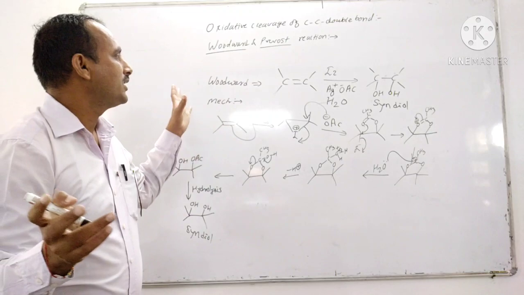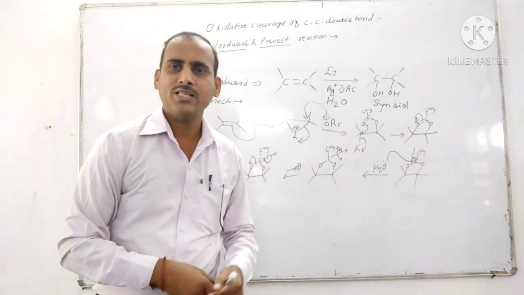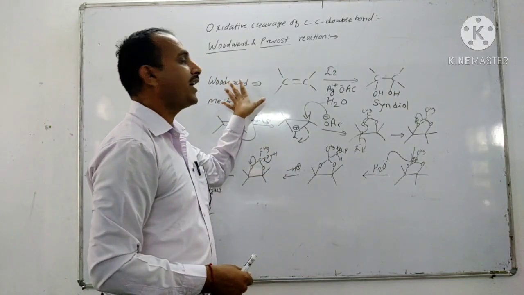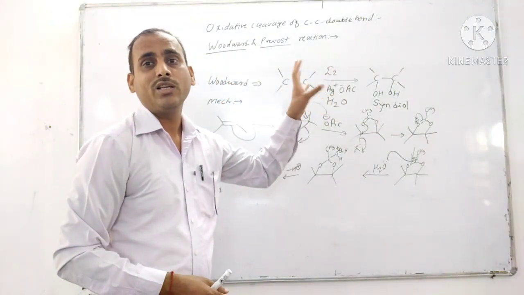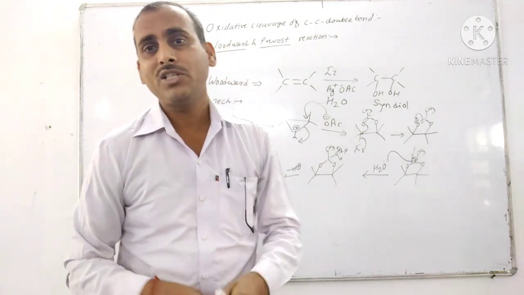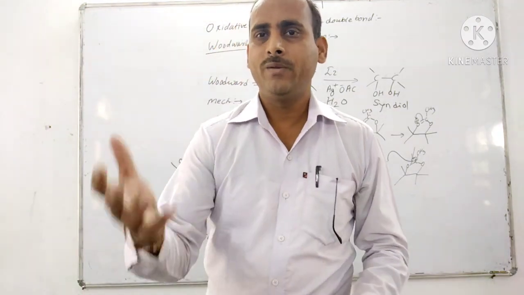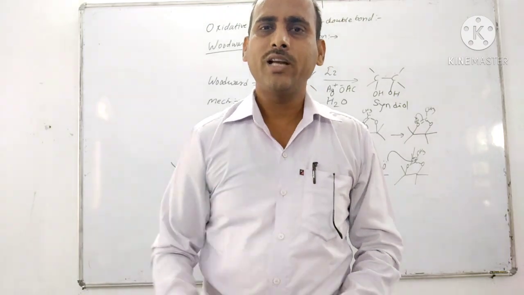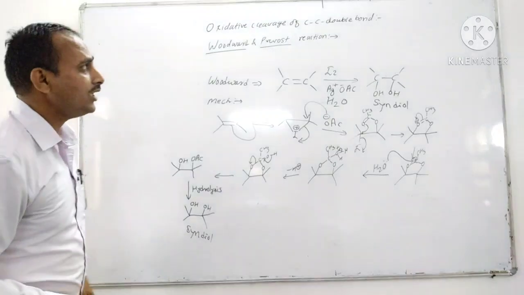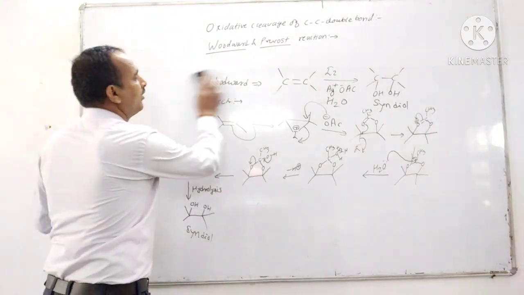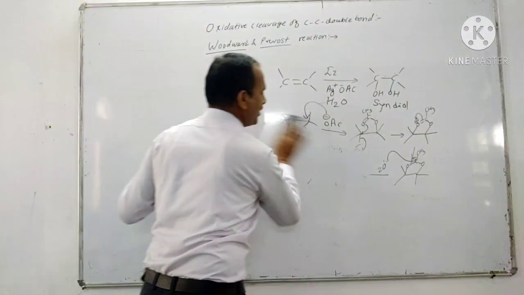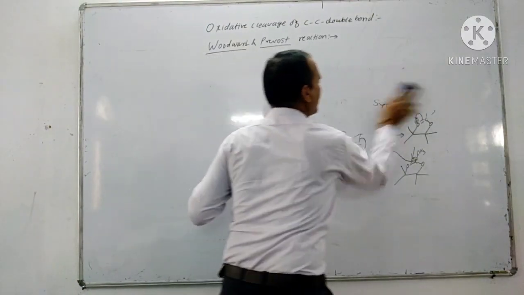So these are the Prevost and Woodward reactions in which carbon-carbon double bond breaks down to form the diol. In Woodward reaction, there is formation of syn diol in wet conditions, and in the Prevost reaction there is dry condition which gives anti-diol. Now let's see another type of reaction, that is cleavage of carbon-carbon double bond by using ozone, that is ozonolysis. The reaction is called ozonolysis.